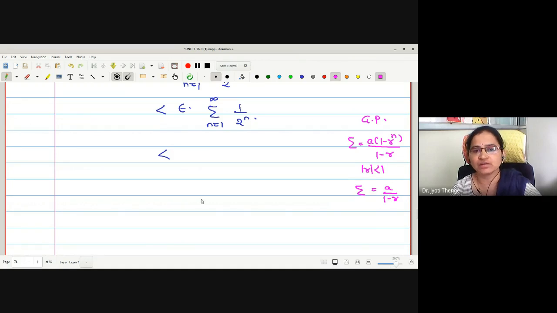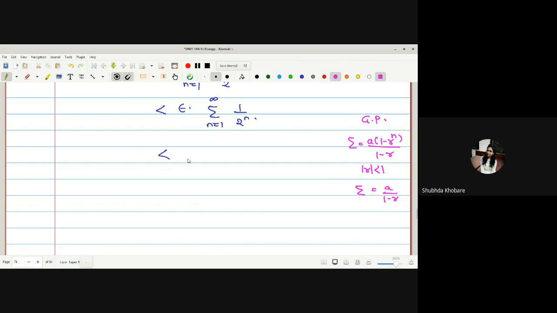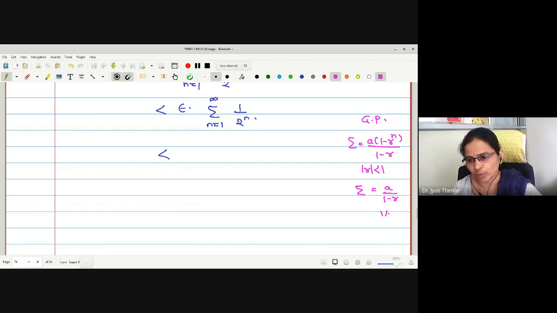What is a here? First term, no? What is a? 1 upon 2. Yes, it is 1 upon 2. What is the common ratio? 1 upon 2 raised to n is the series. The common ratio is 1 upon 2 again? Yes, ma'am. What is the value? Half upon 1 minus half. 1 minus half is half. Half upon half is 1. Therefore, we are getting this summation as 1, and therefore this remains with epsilon.